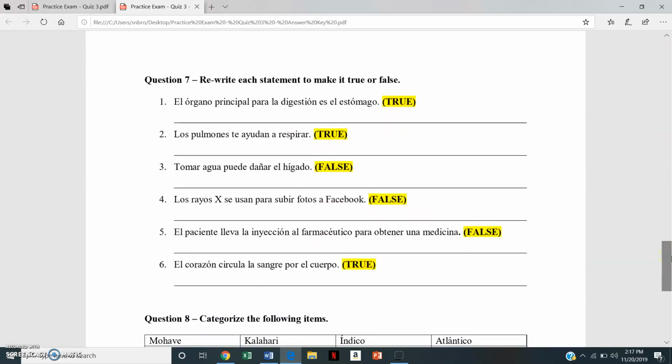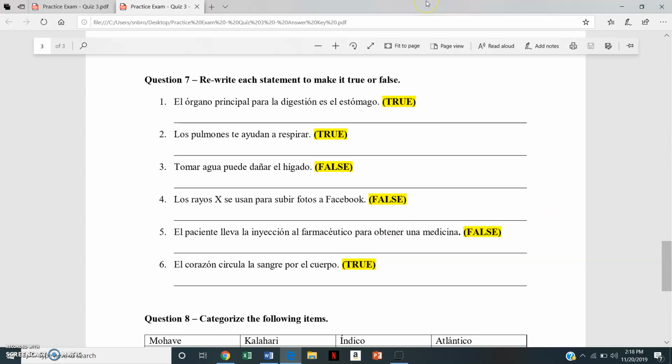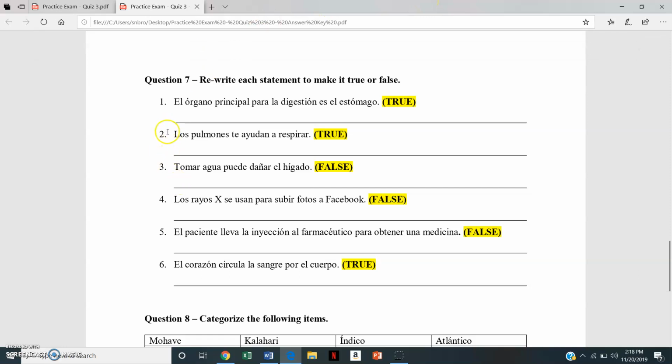Okay, in this category, you'll be dealing with items that you have to decide whether they are true or false. And what I have done here is rewritten some of them so they might either be true or false. So I give you the statement in Spanish and I tell you, okay, this is true. And what I want you to do is rewrite it so the sentence is false. For example, if you said, los pulmones te ayudan a respirar. Your lungs help you to breathe. And I said, this is true. I want to rewrite it so that it's false.